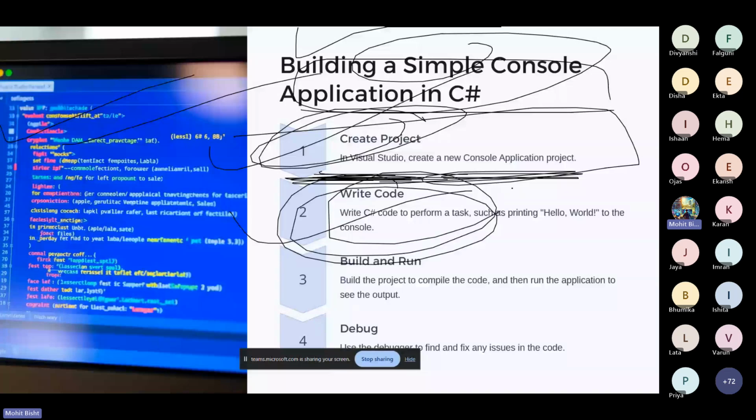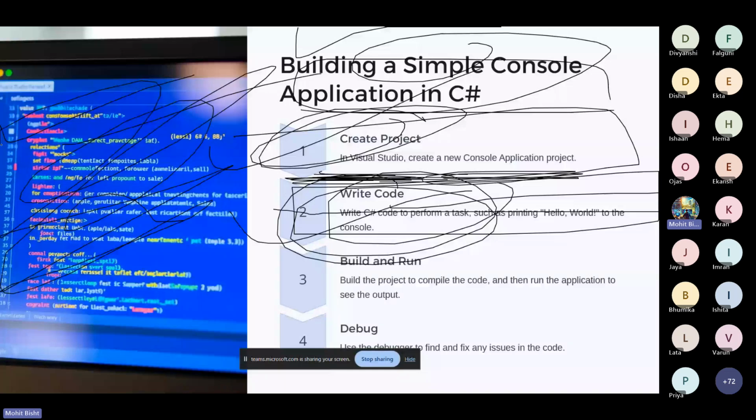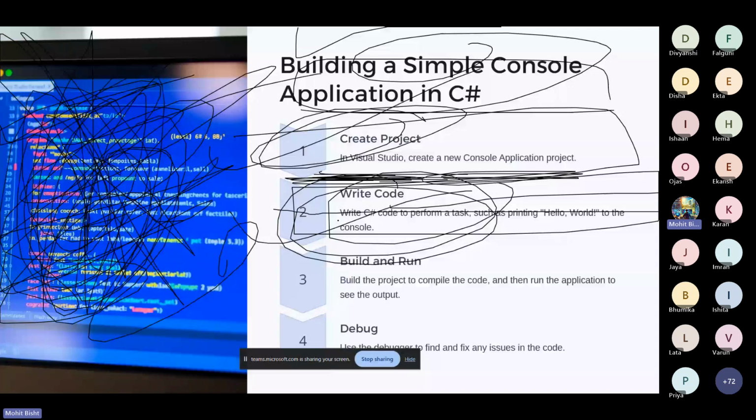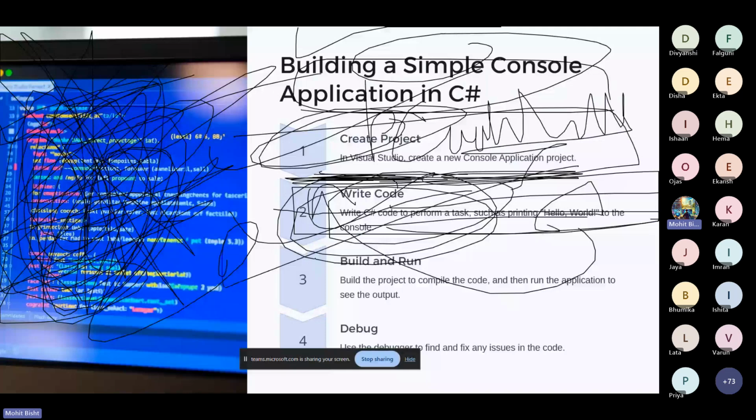I will share a simple C sharp Hello World code, how you can write it. This is not code, this is just an image, right? So don't try to copy this, because it is not correct. I can provide the basic Hello World code. As we already discussed in the previous slide, we have Console.WriteLine, then we have input and other things. Then you can simply build and run the application. Easy, right?